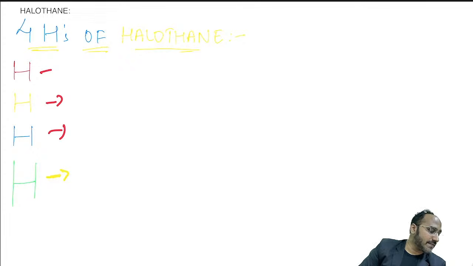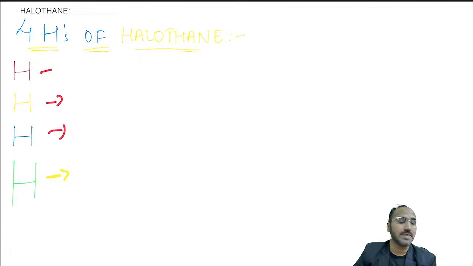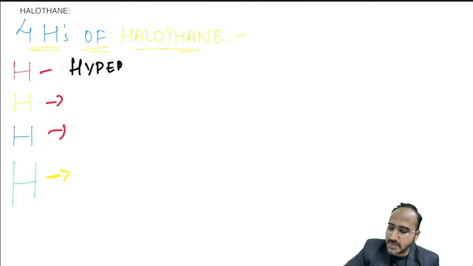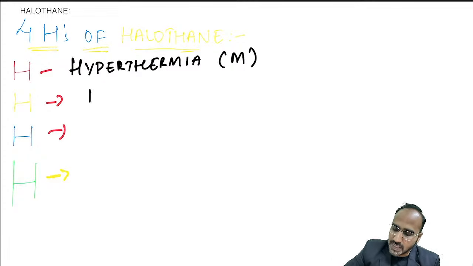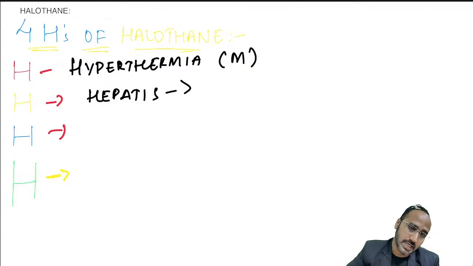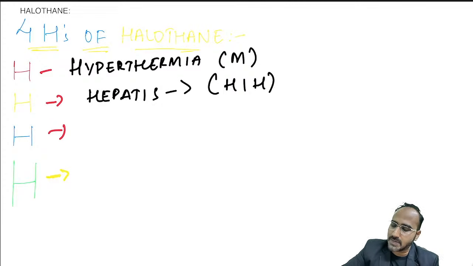Next, halothane. If someone asks you about halothane, guys, what you need to remember is the 4 H's of halothane. First H of halothane is what? Hyperthermia. What hyperthermia are we talking about, sir? We are talking about malignant hyperthermia. Halothane can cause malignant hyperthermia. Next, hepatitis. On repeated exposure, halothane can cause immune-mediated hepatitis. That is also called halothane-induced hepatitis.